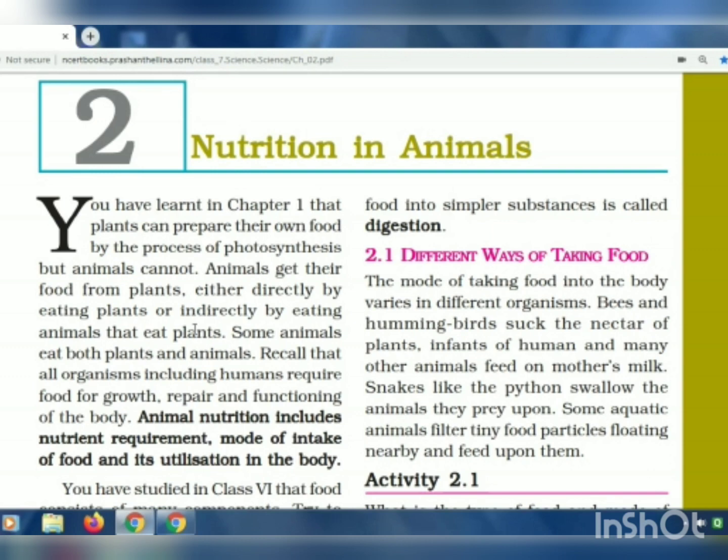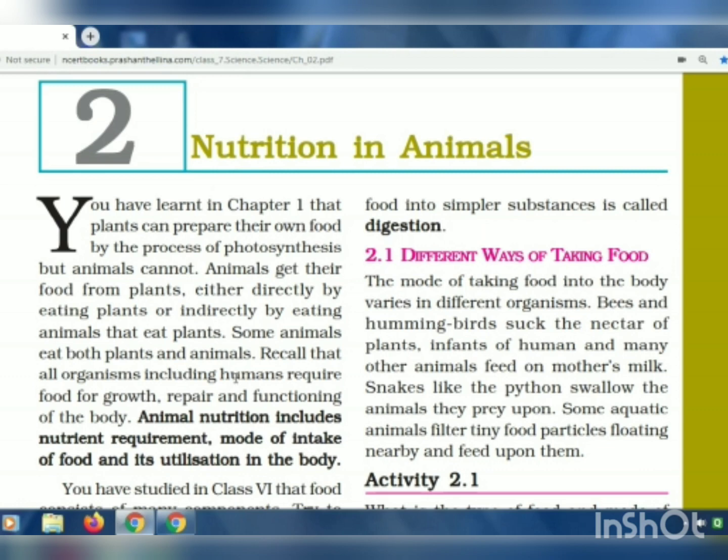Some animals eat both plants and animals. So, we know that there are three types of animals: herbivores, carnivores, and omnivores. Herbivores eat only plants, carnivores eat only animals, and omnivores eat both animals and plants.